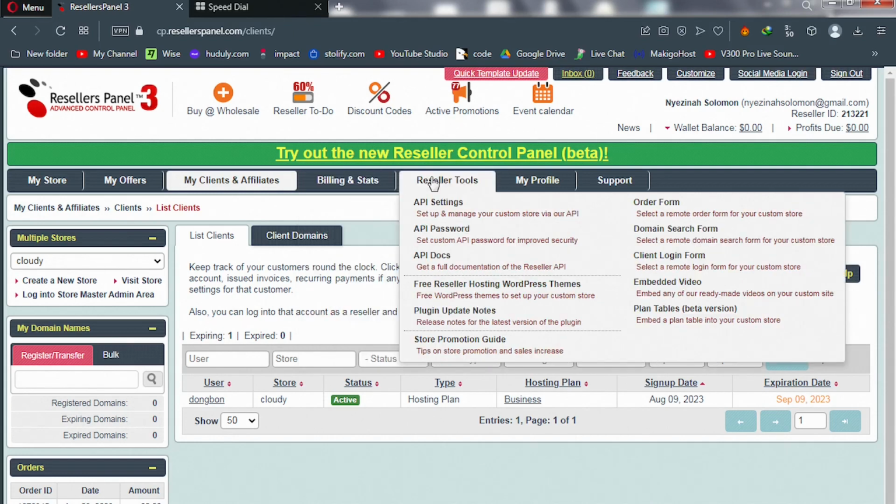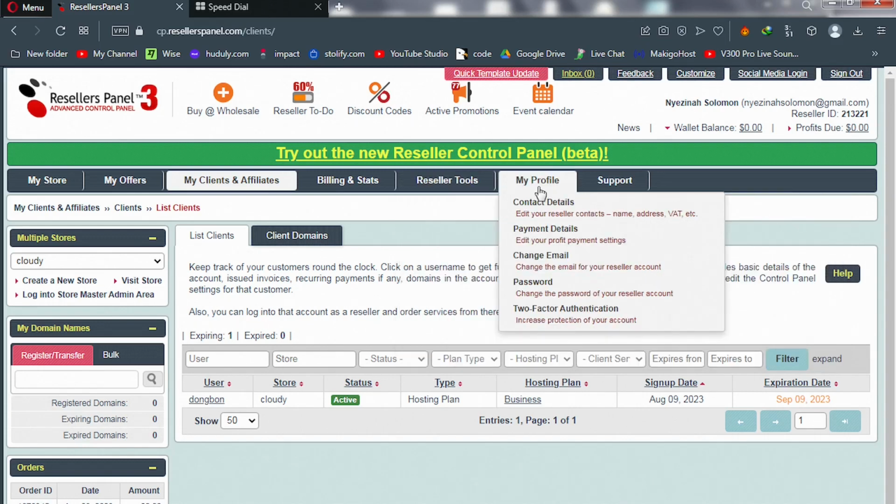Reseller tools. Please ignore all this. You see this? This is a step-by-step guide from reseller panel on how to promote your store. Alright. In my next 2 videos, I'll be showing you how to do that, how to promote your store. And that's where we're talking about how to get clients. Okay. So they did a good job of giving us different methods to get traffic. That's what I'm talking about. Traffic methods to increase your sales.